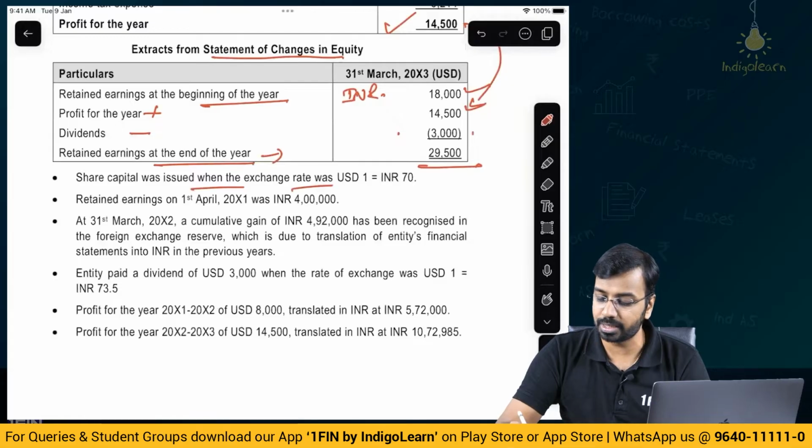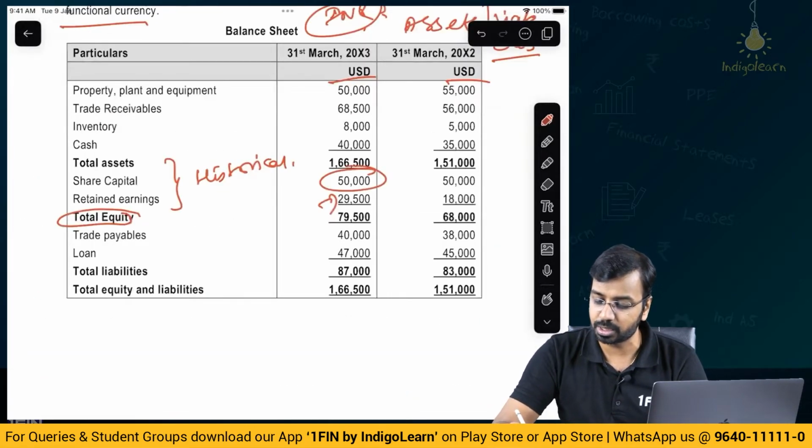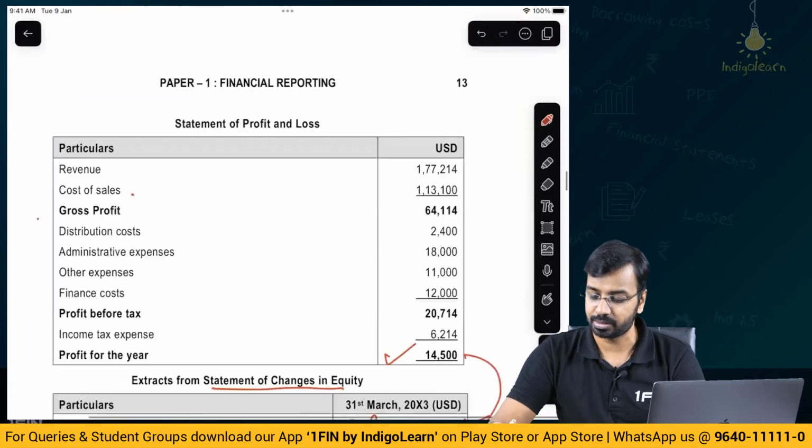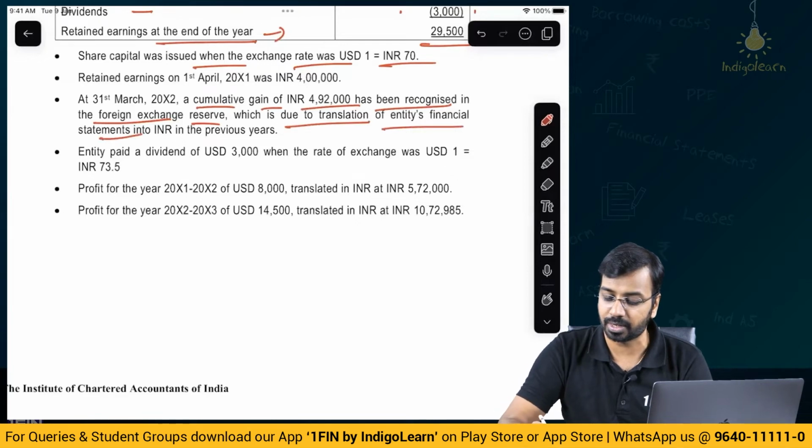Share capital was issued when the exchange rate was 70. So when you convert share capital, you will say 50,000 into 70. Simple. Then at 31st March, a cumulative gain of 4,92,000 has been recognized in the foreign exchange reserve, which is due to translation of the entity's financial statements into INR in the previous year.